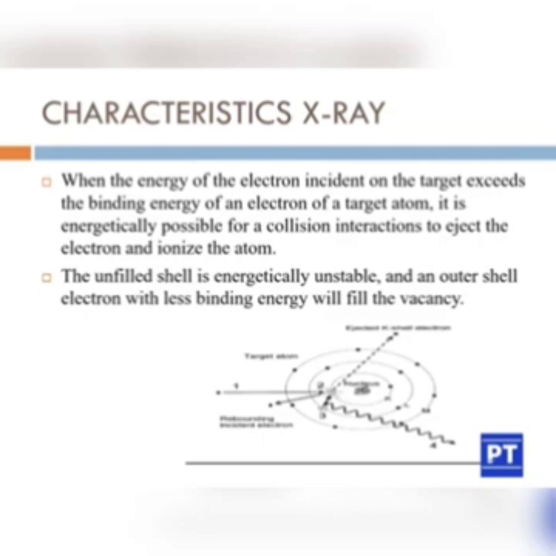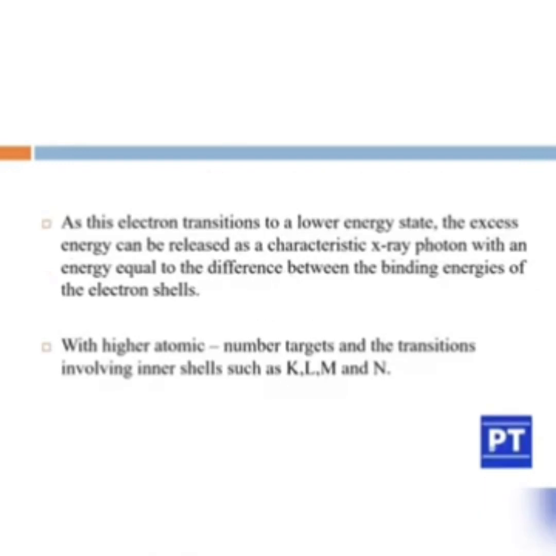The binding energy of the K shell will be high compared with the other shells, since it is close to the nucleus. As this electron transits to the lower energy state, the excess energy can be released as a characteristic X-ray photon with an energy equal to the difference between the binding energies of the electron shells. This occurs with higher atomic number targets and transitions involving inner shells such as K, L, M and N.